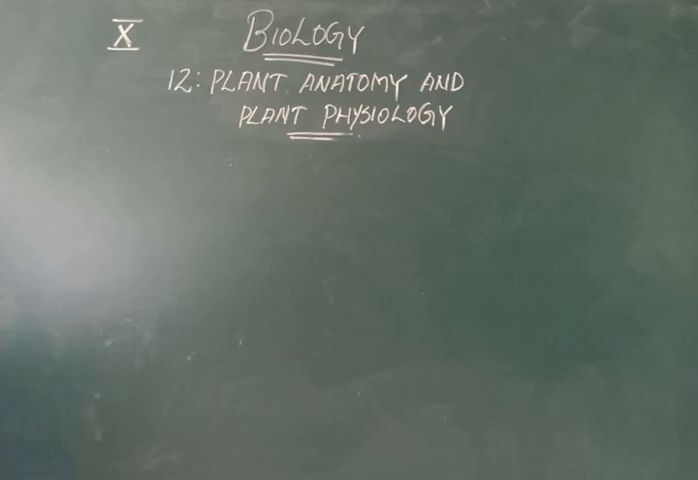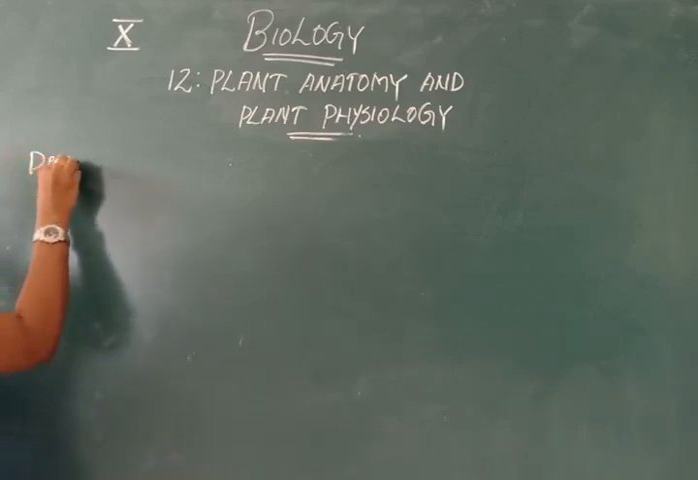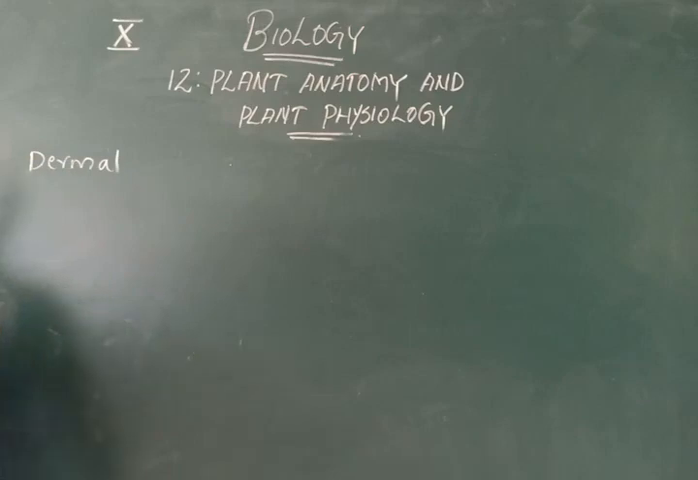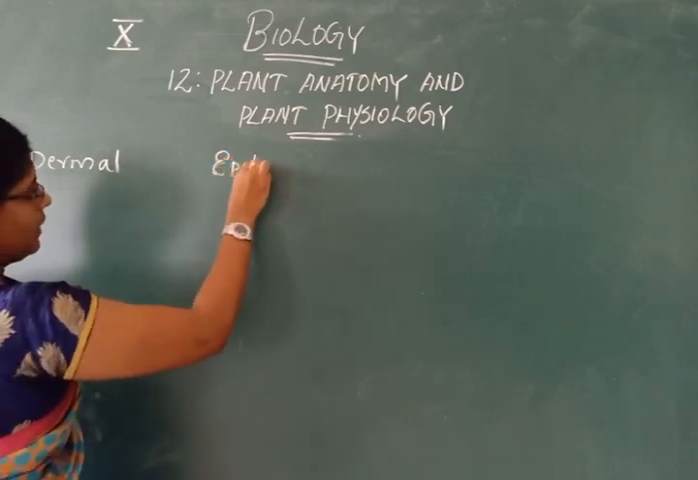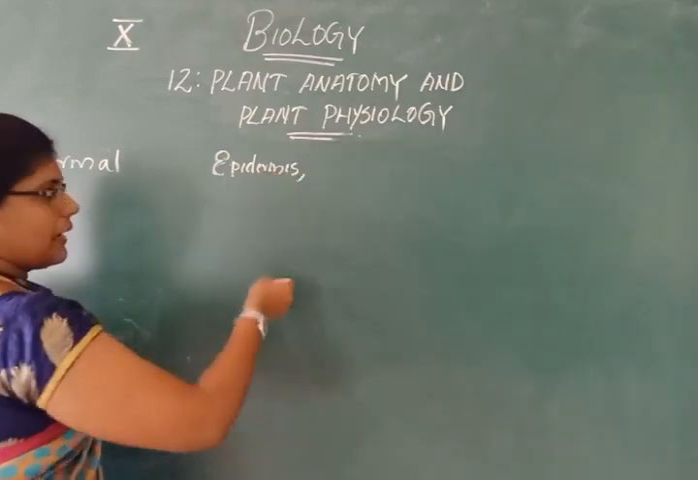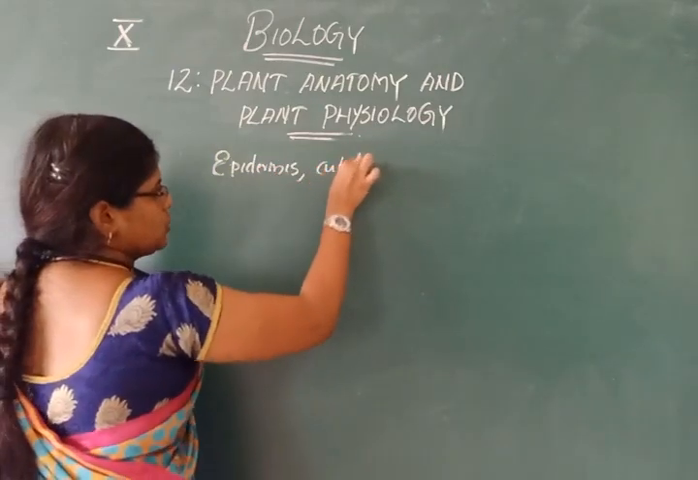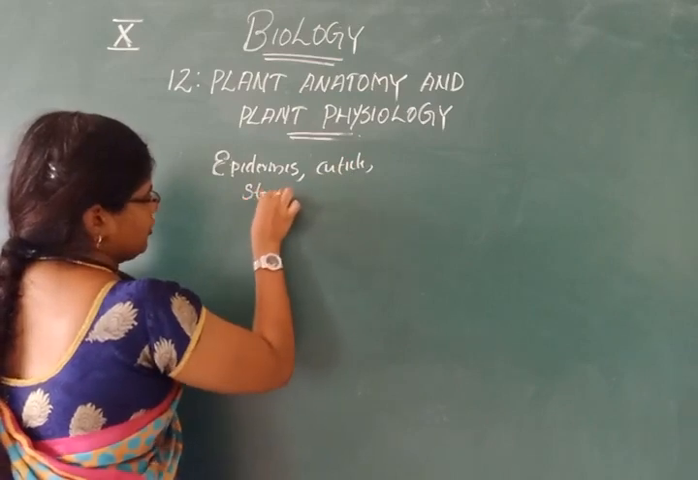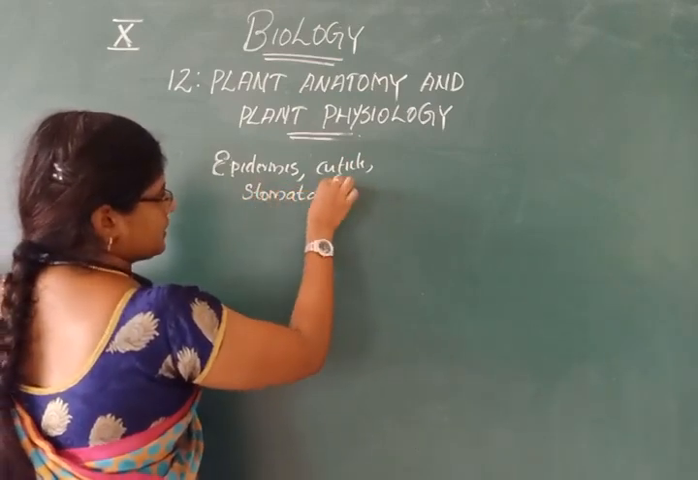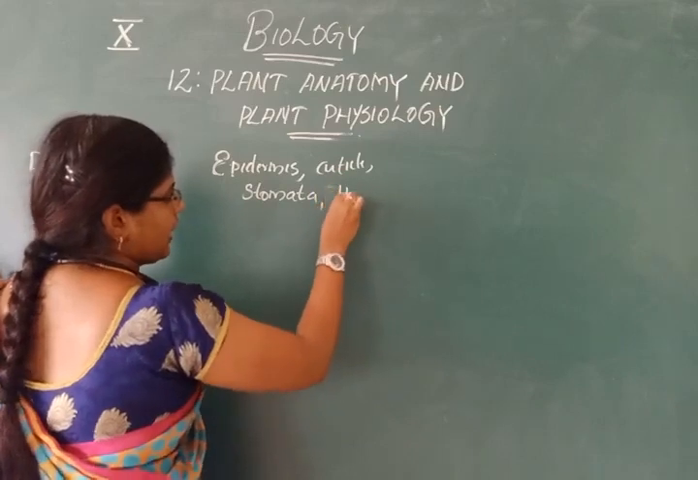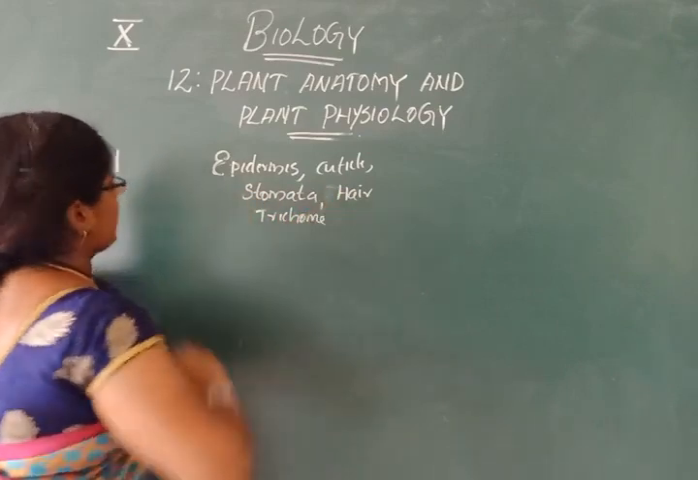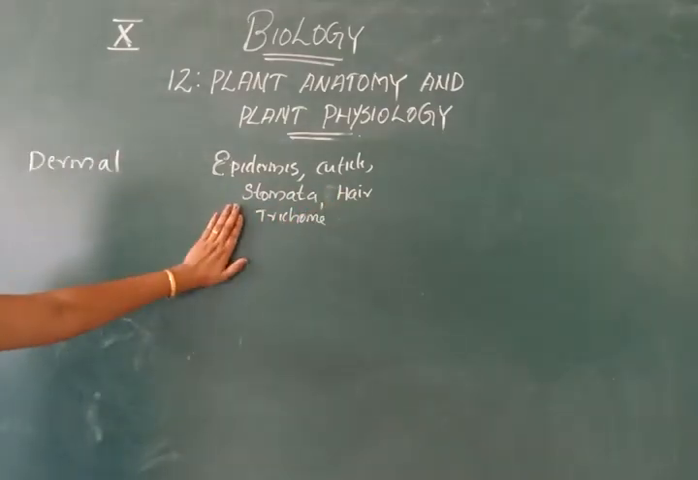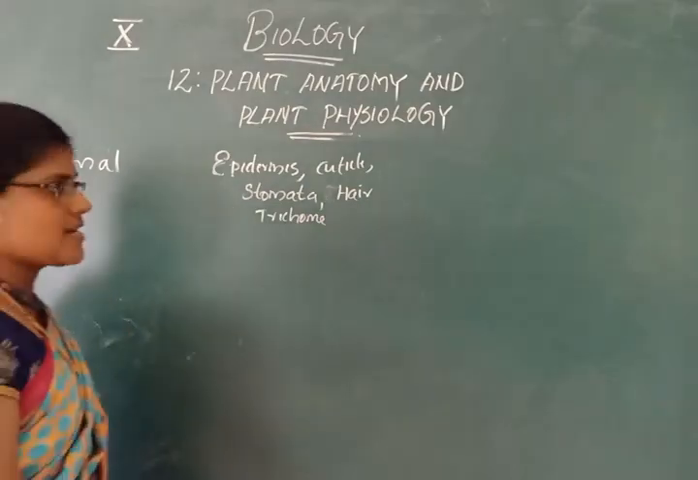First one is the dermal tissue system. The main components are epidermis, cuticle, stomata and epidermal growths, that is hair and trichome. So the first system is the dermal tissue system. The components are epidermis, cuticle, stomata, hair and trichome.